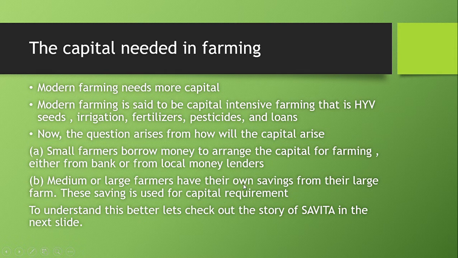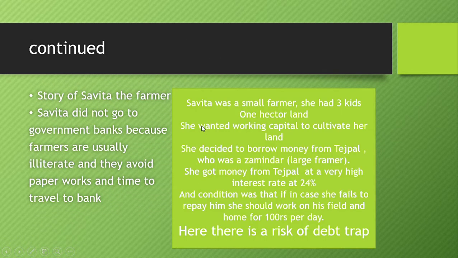To understand this better, let's check out the story of Savita in the next slide. The story of Savita is also there in your textbook. Savita here is a farmer. Savita was a small farmer. She had 3 kids and 1 hectare of land. She wanted working capital to cultivate her land.